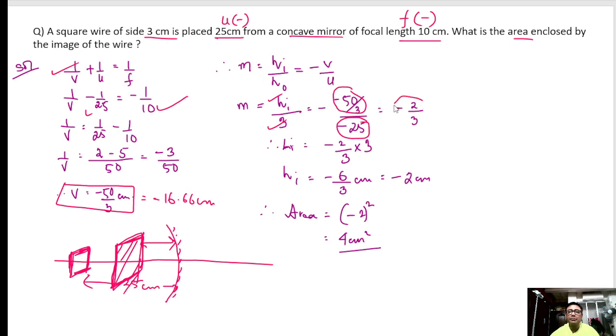So this has come minus 2 by 3, so hi has come minus 2. That means each side is 2 centimeter. Because it is a square, the area will be the square of the side, 4 centimeter square. Clear?